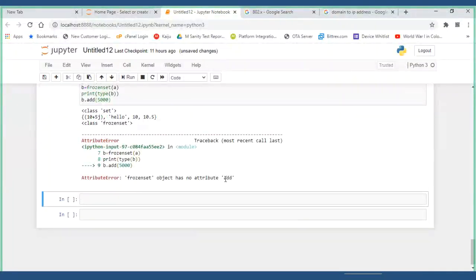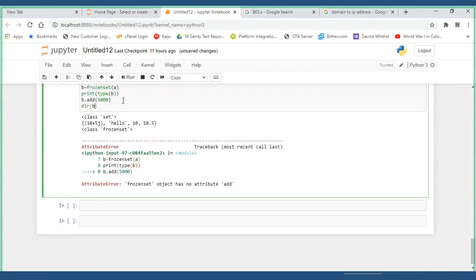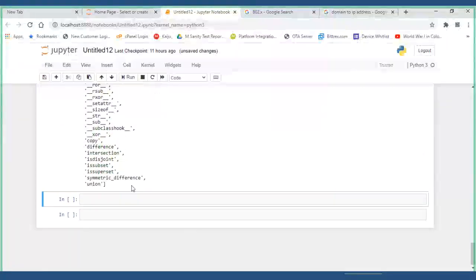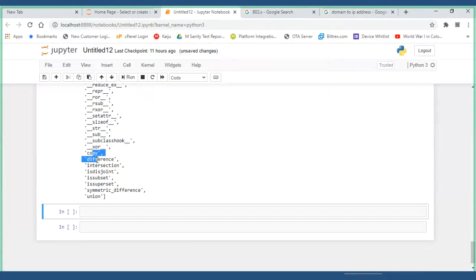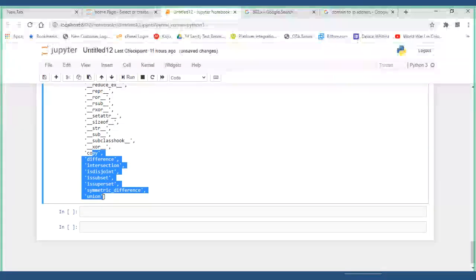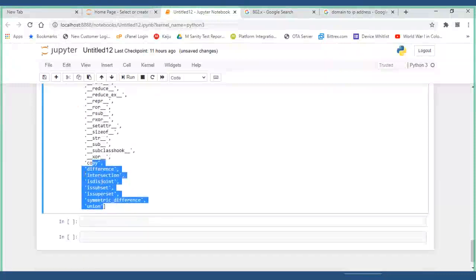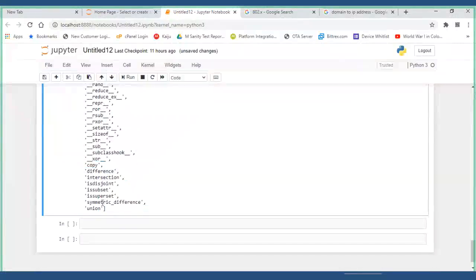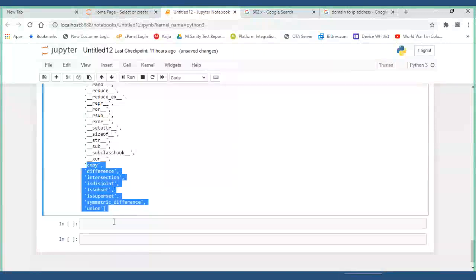Frozen set object has no attribute add. Got it, guys? Let me run dir of B. Did you find add anywhere over here? Any add function? Add function is here. All you can do with a frozen set is this. Did you have add anywhere? You cannot add over here.